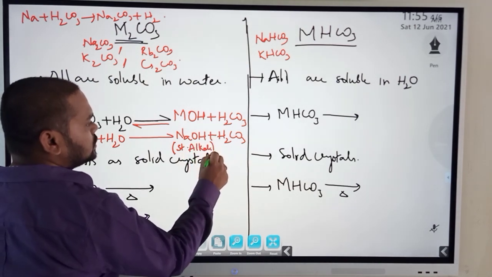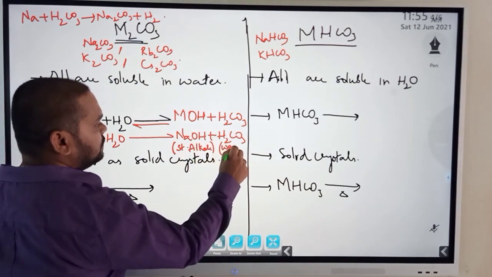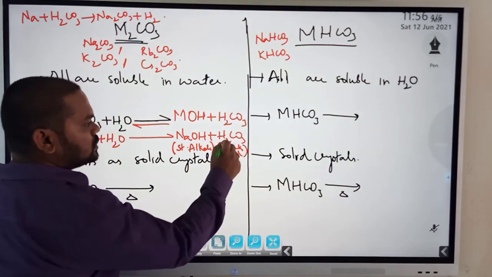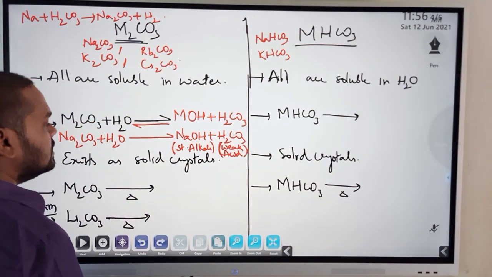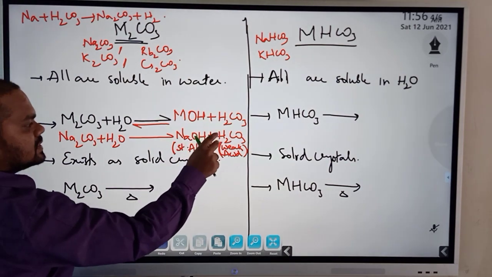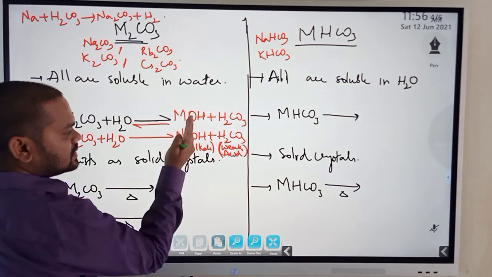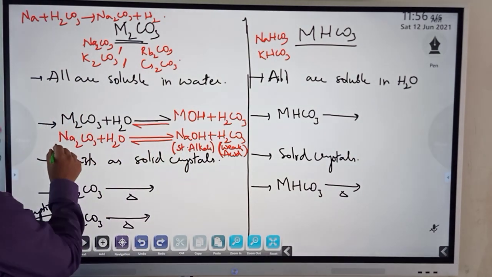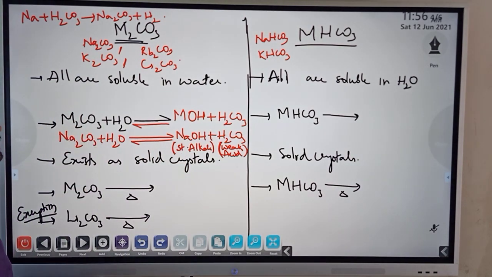and H2CO3 is a weak acid, which we call carbonic acid. H2CO3 is called what? Carbonic acid. So both of them, acid plus base together, will form salt and water. So this is my salt and water. So it's a reversible reaction.